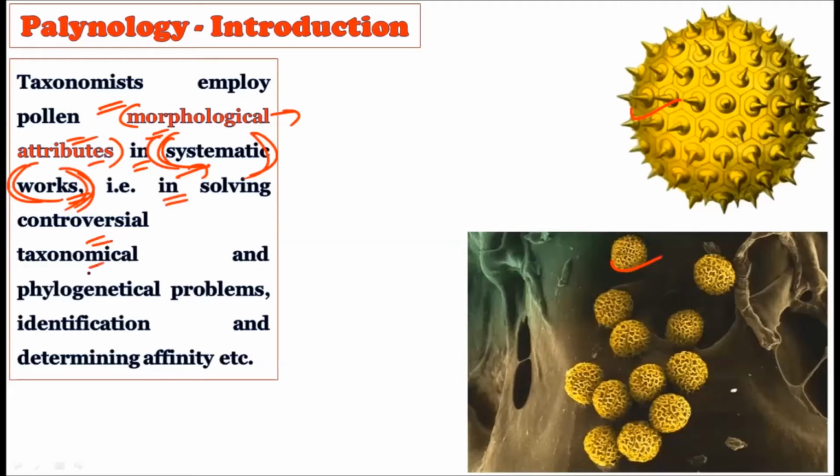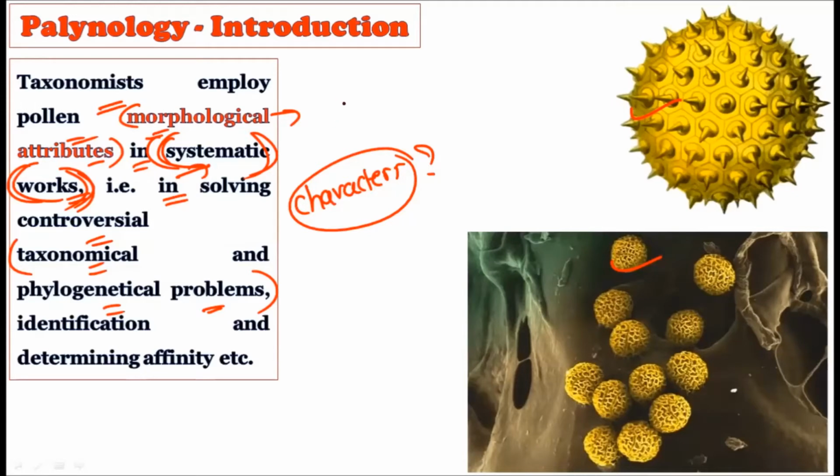That is, solving the controversial taxonomical and phylogenetical problems, right? Because sometimes what happens is we do not find definite characters to classify the plant. Now, when we do not have definite characters to classify the plants, there are many controversies regarding the classification of the plant. Okay, so the limitation in the characters is the main drawback in the study of taxonomy. So in such a case, the pollen grain morphology can be largely used. Okay, this pollen grain morphology can be used to understand or classify the plant, or to solve the controversial taxonomical problems.